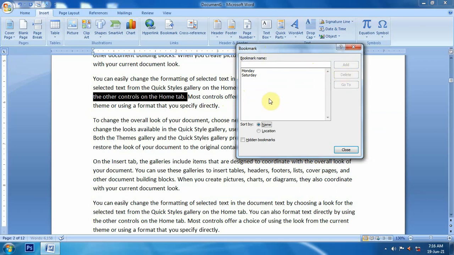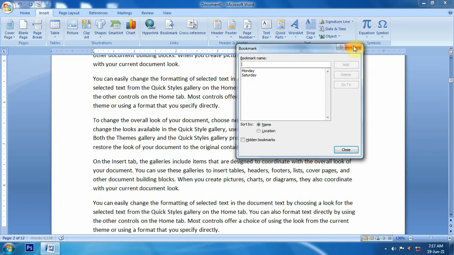There is one thing to keep in mind. There are Monday and Saturday, two bookmarks. Sort by name means these will be arranged alphabetically, as it currently is. But if I say sort by location, then Saturday is first, after that is Monday; these will be arranged from top to bottom in ascending order based on their locations. In the case of sort by name, these will be arranged alphabetically, A to Z. So this is a bookmark.